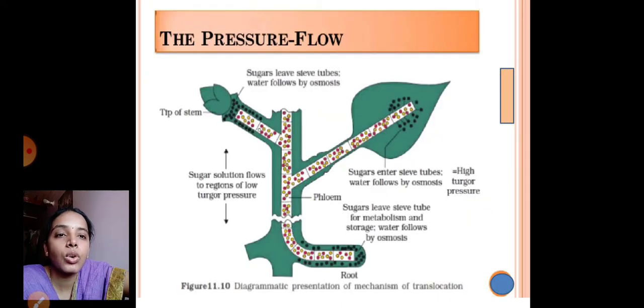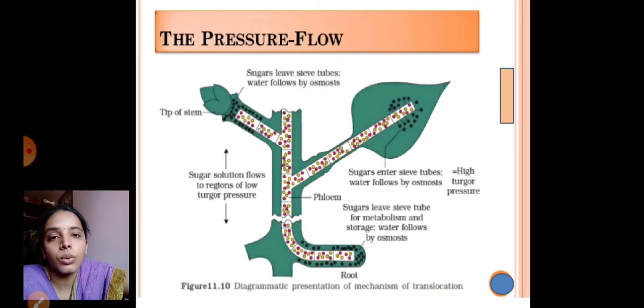So this is a diagrammatic representation of pressure flow. There is a mechanism of translocation. Translocation, we know, is the movement of molecules over a longer distance. So water molecules along with ions absorbed from the root are transported towards the upper part of the plant body. There the leaf coordinates. By the process of photosynthesis it starts preparing the food material in the form of glucose, that is sugar, which acts like a source.